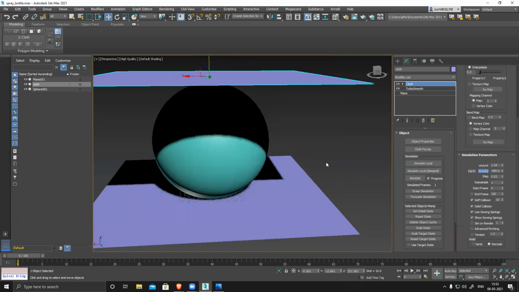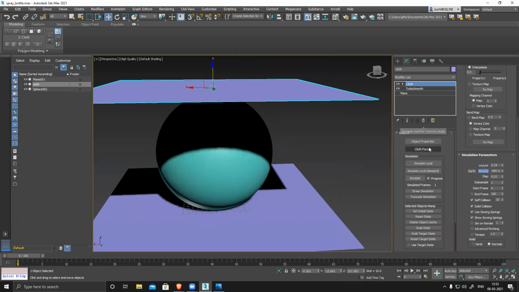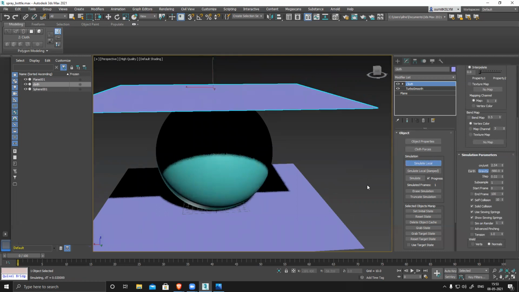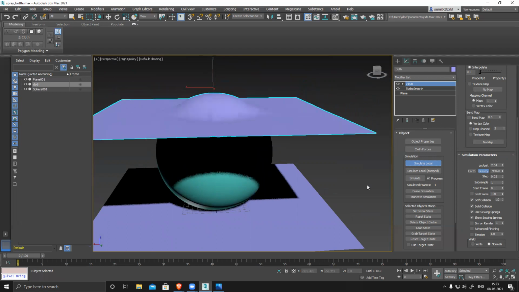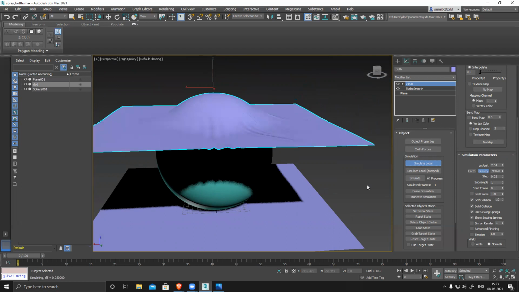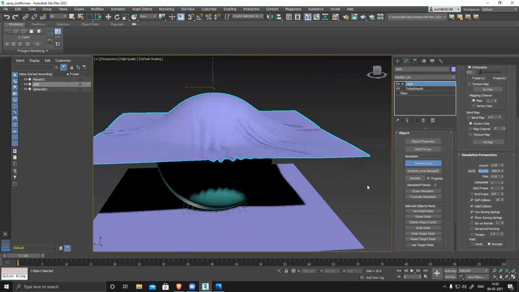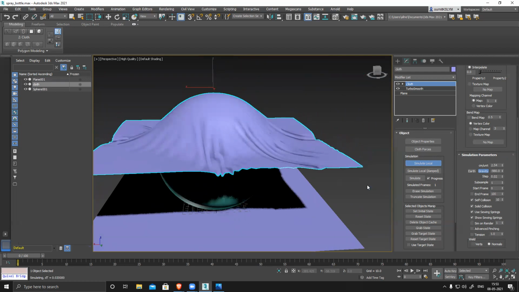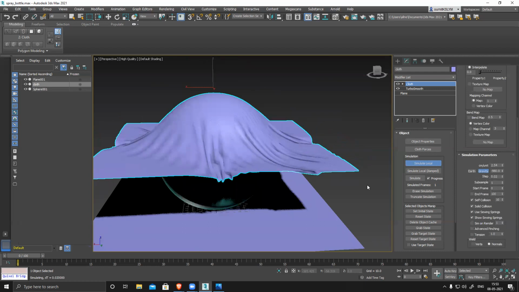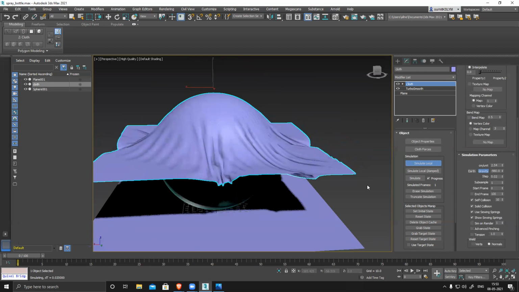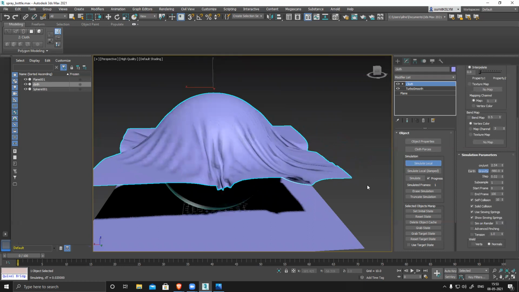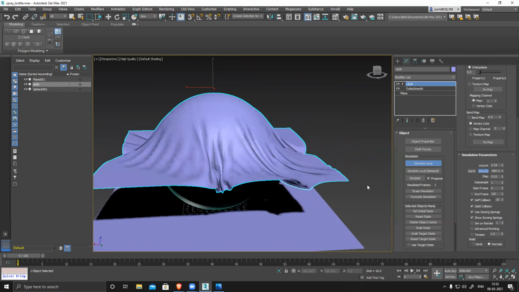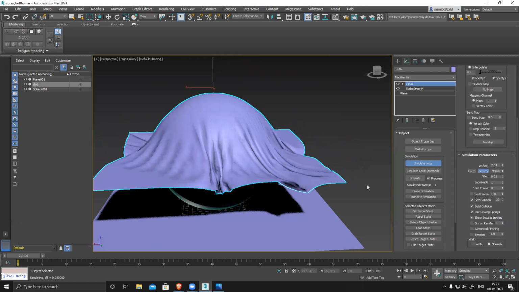Now if I switch on these options and simulate, it will take a little longer. The more options and effects you switch on, the more time it will take because it's a simulation. You can see it starts stuttering wherever it's about to collide. It will take a few seconds, wait, and generate that shape.